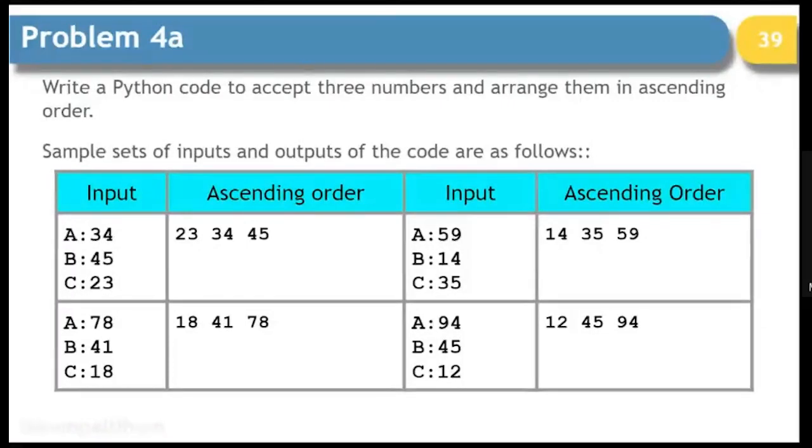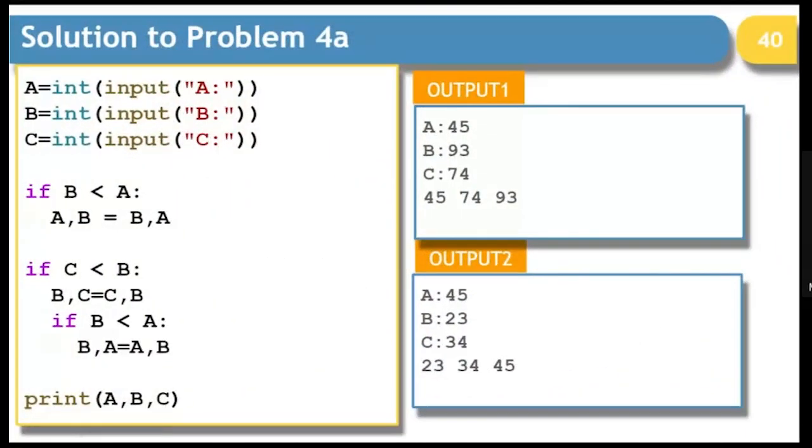Let's assume we have 3 numbers and the user is entering them. We have to arrange them in ascending order initially, and later on I'll tell you how to go for descending order. So this is the expected problem, and below that you are seeing the expected results for various sets of numbers. So it can be in any sequence. The user is free to enter numbers in any random order. So keeping this in mind, this is the logic which will help you to do so.